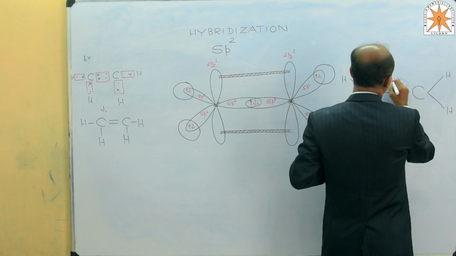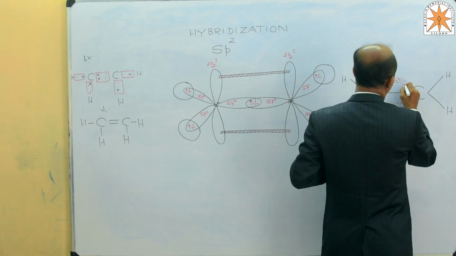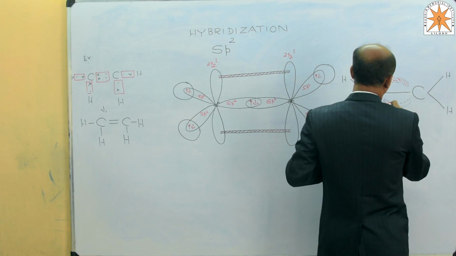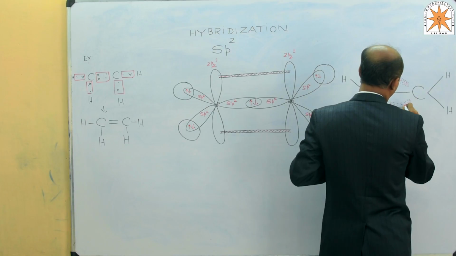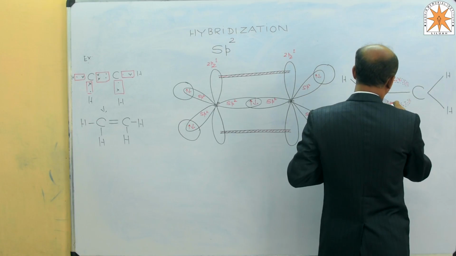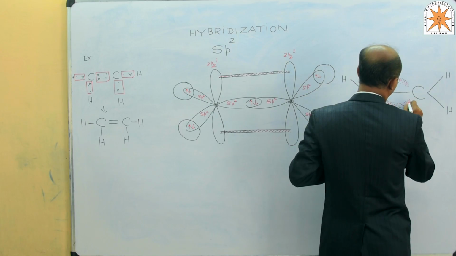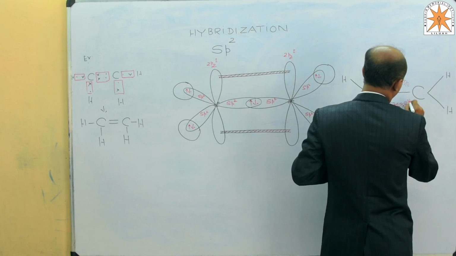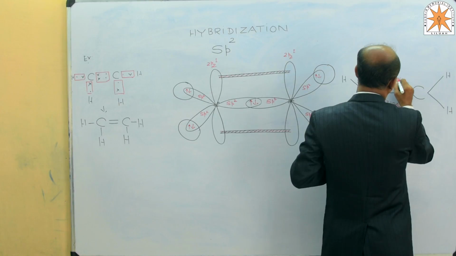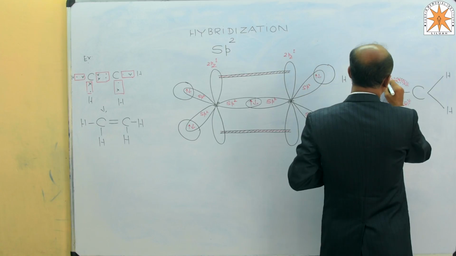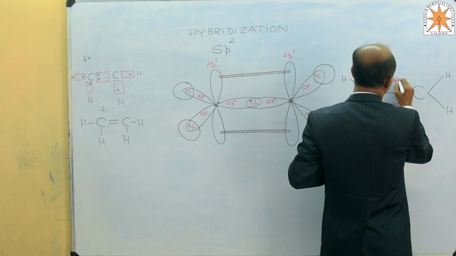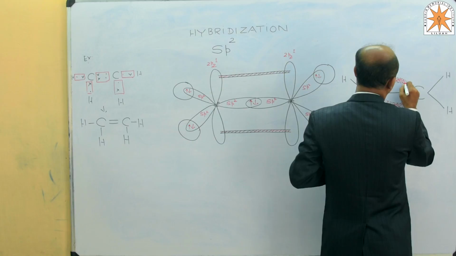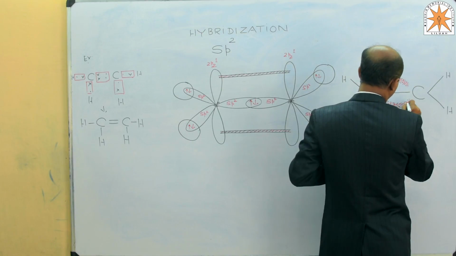And here also in the ethylene molecule, the number of sigma bonds becomes 5: the 4 bonds from hydrogen and 1 sigma bond between carbon and carbon. This one, like banana shape, the top overlapping and bottom overlapping. This top and bottom overlapping leads to the formation of what? A weak bond, and that bond is none other than the pi bond. This is the pi bond.